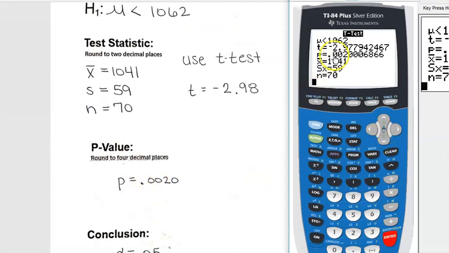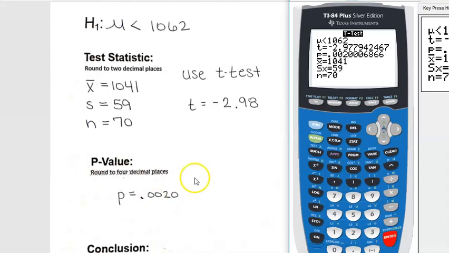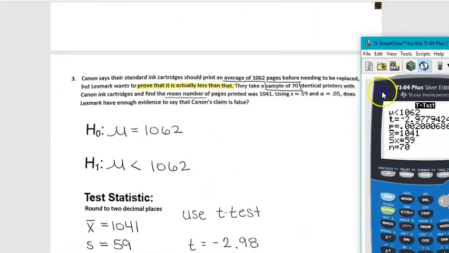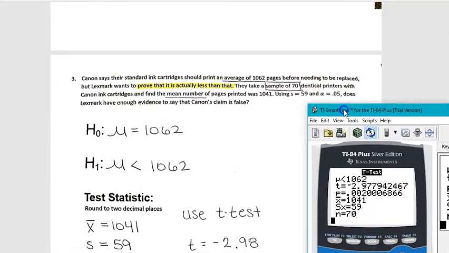Now the p-value is right here, so this p is the p-value, 0.0020. So this has a less than 1% chance of happening, right? A 0.2% chance of happening. So is that unusual? Well, we would say yes. In almost every scenario, that would be a very unusual event. But for ours, we're comparing it to alpha, right? So if we go back up here, we see that alpha is 0.05.